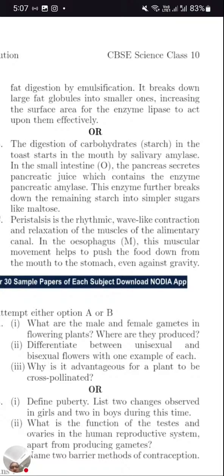The pancreatic enzyme further breaks down the remaining starch into simpler sugar like maltose. So here the starting one, salivary amylase, will convert it into simple sugar maltose. Then pancreatic amylase will convert it into glucose. That is final digestion. So make little changes in the last sentence.